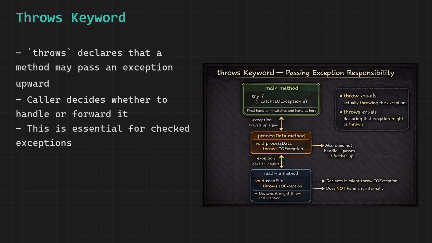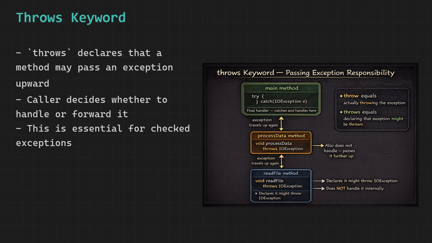The throws keyword passes the responsibility upward in the call chain. The caller must then either catch the exception or also declare throws in its own signature and pass it further up. This chain continues until someone actually catches it, or it reaches main and crashes the program with a stack trace. The important question is when should you handle versus when should you throws?